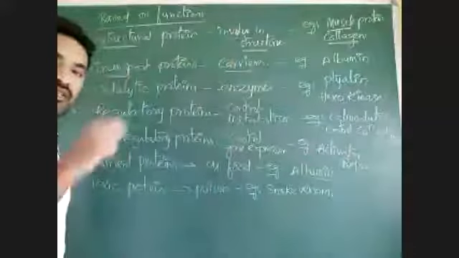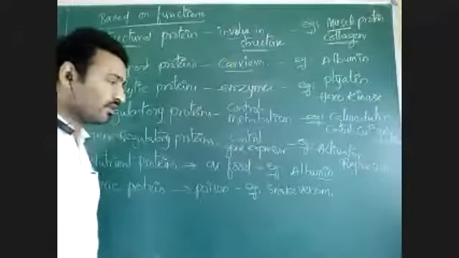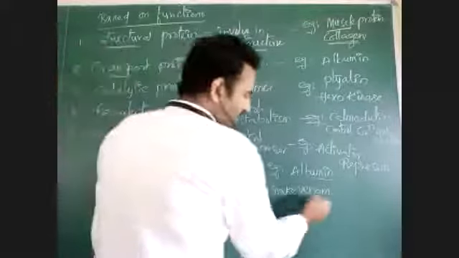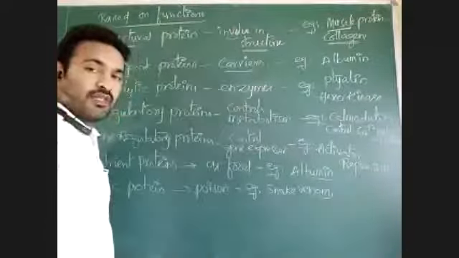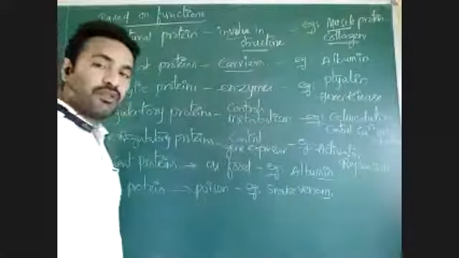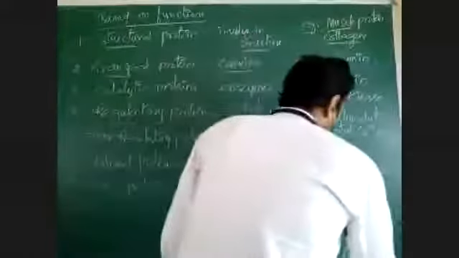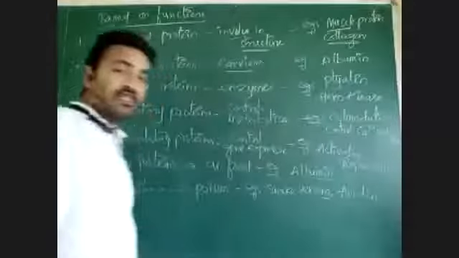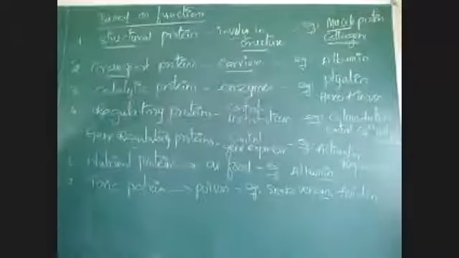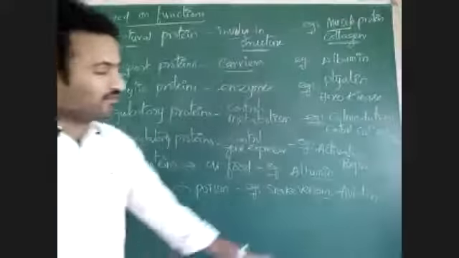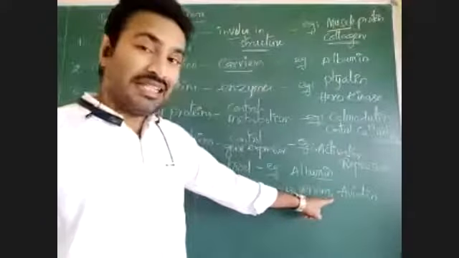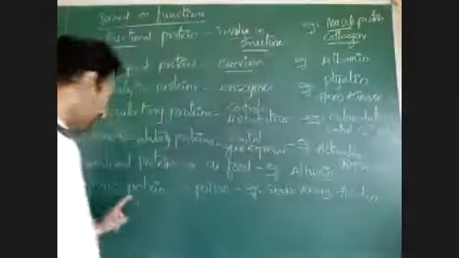Poisonous snakes are there, and when the snake bites, there is a release of a protein called snake venom. Snake venom is a toxic protein. Avidin is a protein which is present in egg, that is toxic.